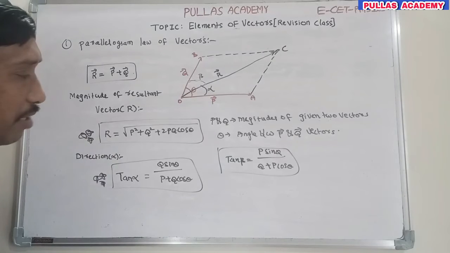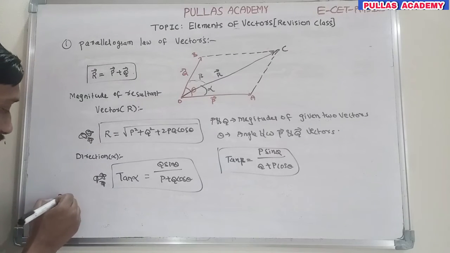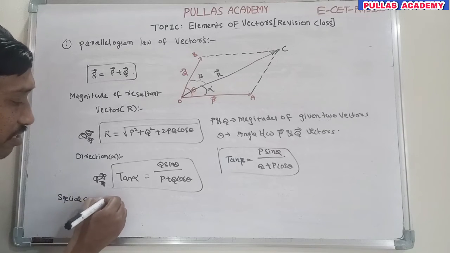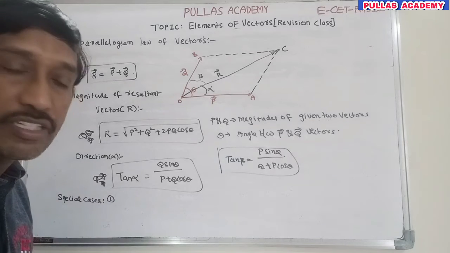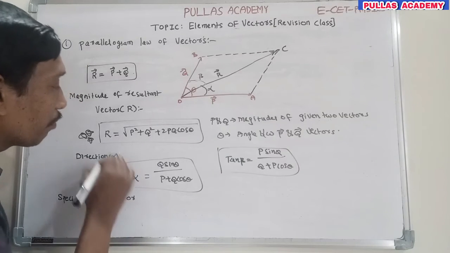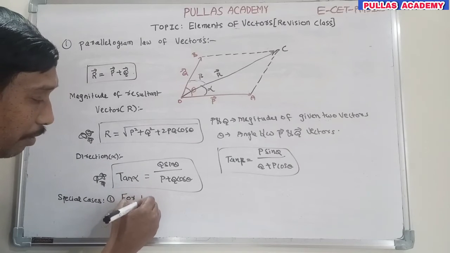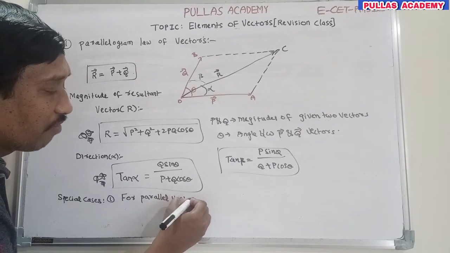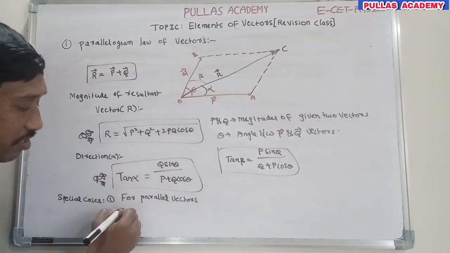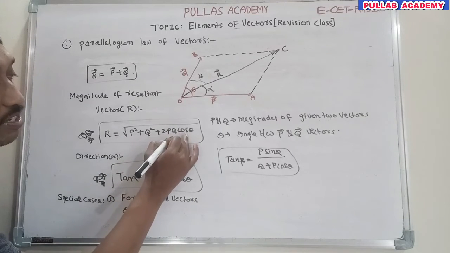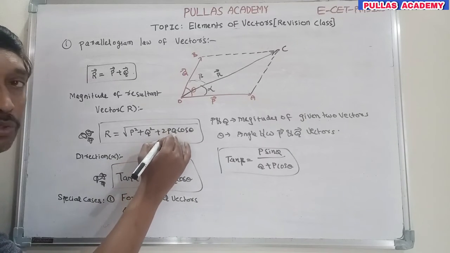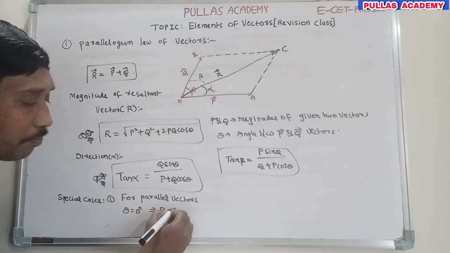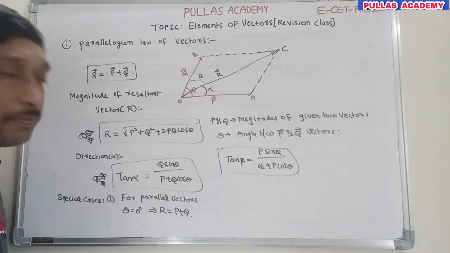Okay now, sometimes they ask about special cases related to the parallelogram law, so you need to concentrate here. Special cases, first one: suppose you have two parallel vectors. For parallel vectors, what is the magnitude of the resultant vector? For parallel vectors, theta is 0 degrees. Substitute in the formula: cos 0 is 1, into 2pq, that means p plus q whole square, the root cancels, so for parallel vectors r is equal to p plus q. That is enough.